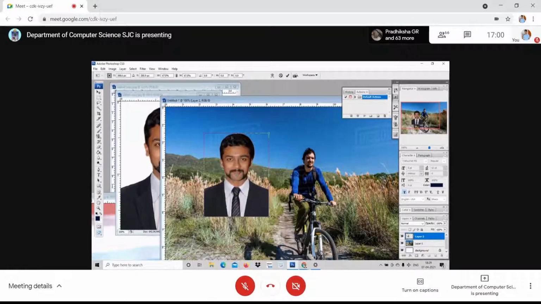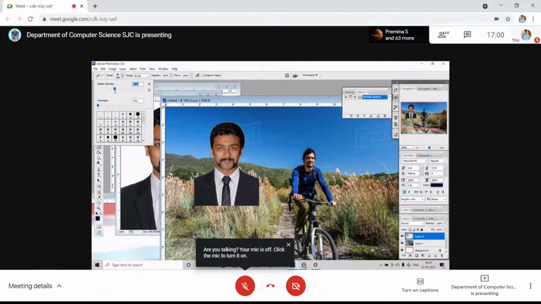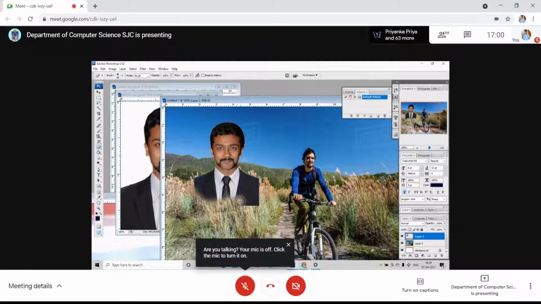Now 5:30, it will be ready. I'm just having Surya's picture here, right? Imagine that I have Surya's picture here. Now, how can it be used? I'm just giving you an example.